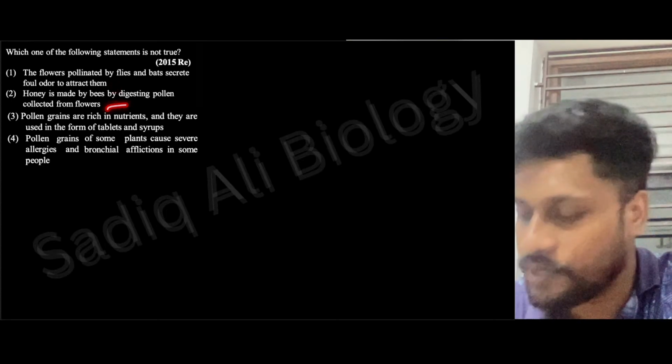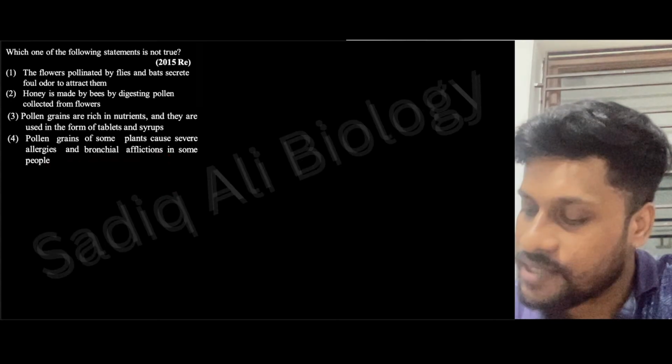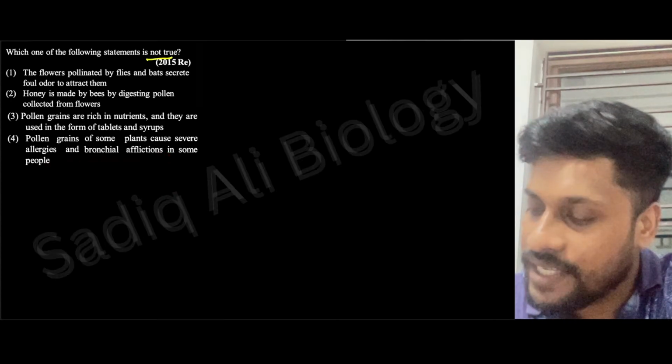which one of the following statement is not true? The flowers pollinated by flies and bats secrete foul odor to attract them. Honey is made by bees digesting pollen collected from flowers. Pollen grains are rich in nutrients and they are used in the form of tablets and syrups. Pollen grains of some plants cause severe allergies and bronchial afflictions in people. What will be the answer here? What is the incorrect statement?